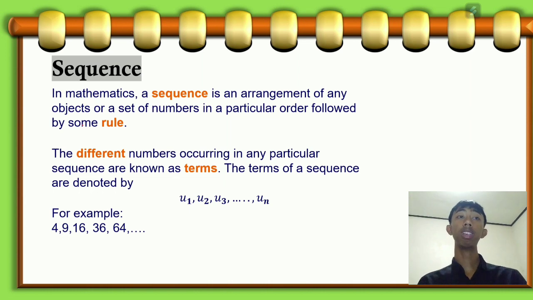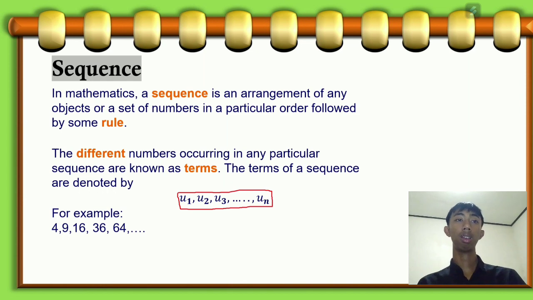The terms of a sequence are denoted by U subscript 1, U subscript 2, U subscript 3, and so on, U subscript n. For U subscript 1 we say first term, for U subscript 2 we say second term, and so on until the nth term.